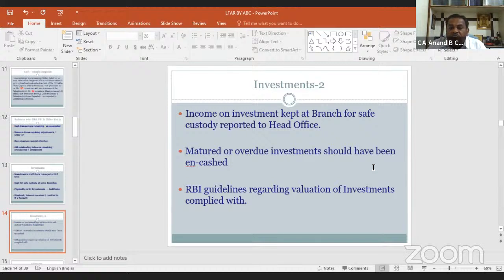We have to look in the investment matter about the maturity or overdue investment that should be encashed within time. Whether RBI guidelines regarding valuation of investments were complied or not: if the branch is having investment at branch level, we have to verify it. And if the same were not complied, we have to report in our main audit as well as in our LFAR.